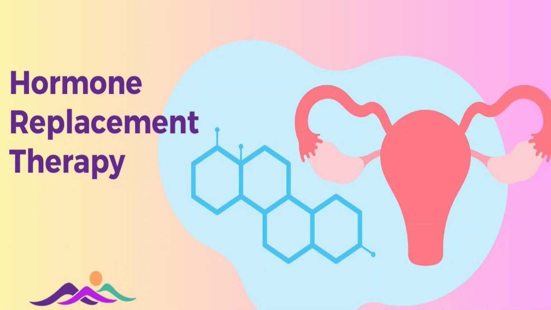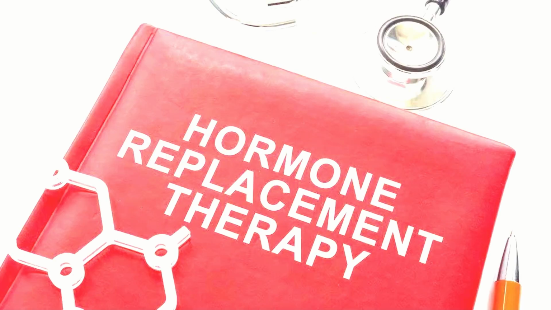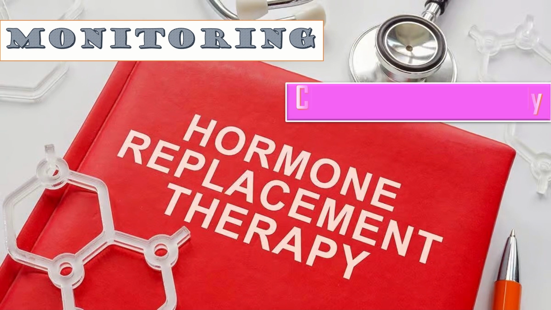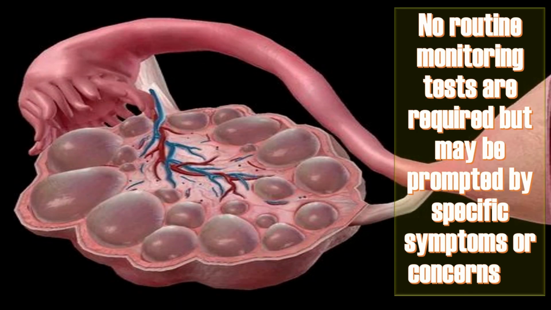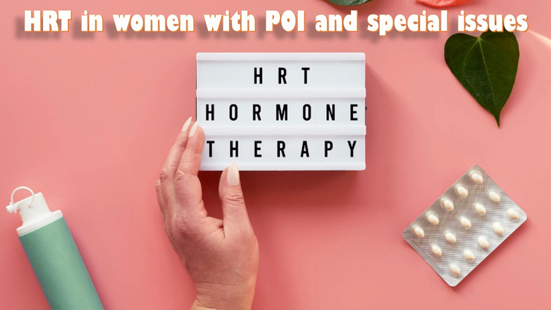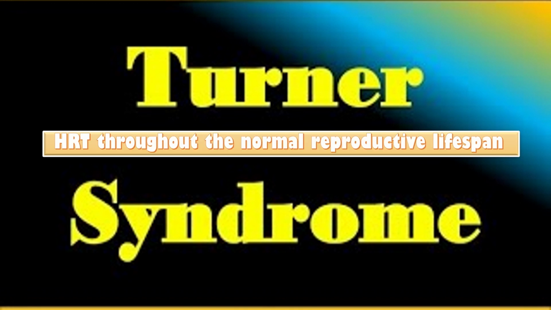Patient preference for the routine and method of administration of each component of HRT must be considered when prescribing, as should contraceptive needs. Once established on therapy, women with POI using HRT should have clinical review annually, paying particular attention to the compliance. No routine monitoring tests are required, but may be promoted by specific symptoms or concerns. Now we will talk about HRT in women with POI and special issues. Girls and women with POI due to Turner syndrome should be offered HRT throughout the normal reproductive lifespan.